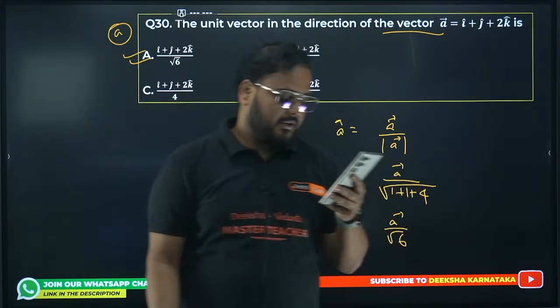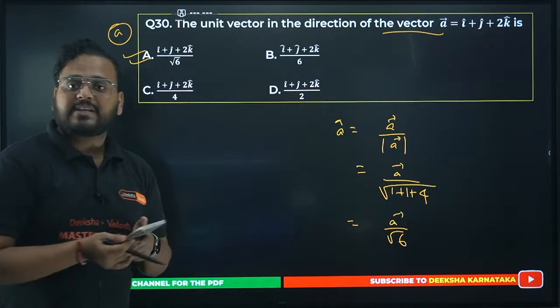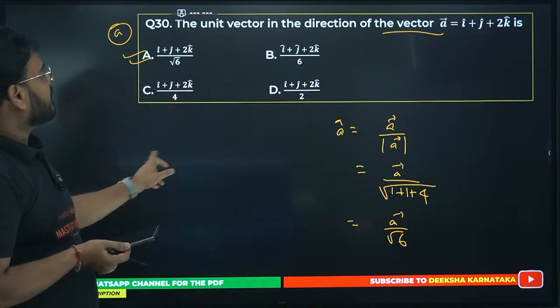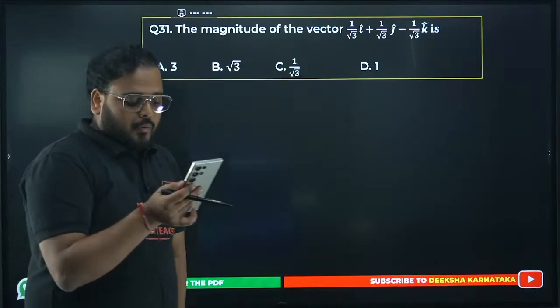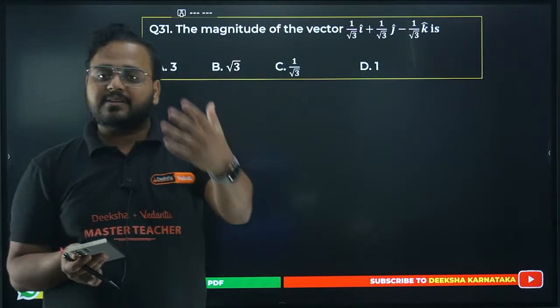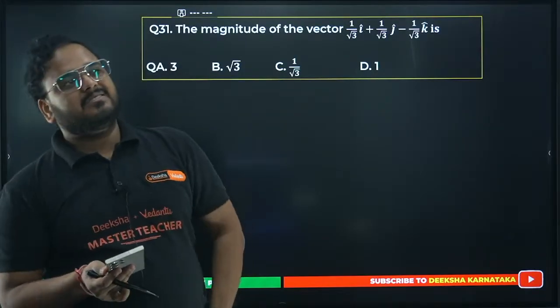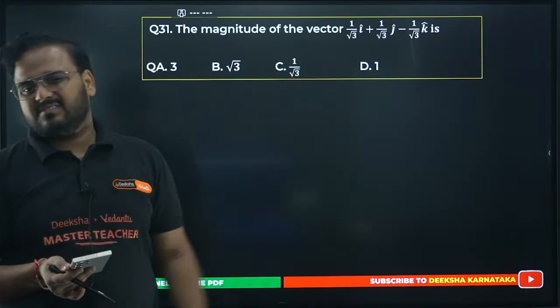Yes, option A is correct. All right, and next up, 30 is done. 31. What are they saying? Magnitude of the vector 1 by root 3 i. Basic idea is vectors in 3D are easier than the calculus part. Sometimes it is challenging, but only for KCET. I think in boards, there's no challenge.